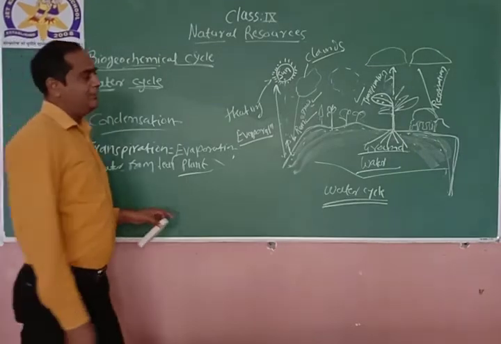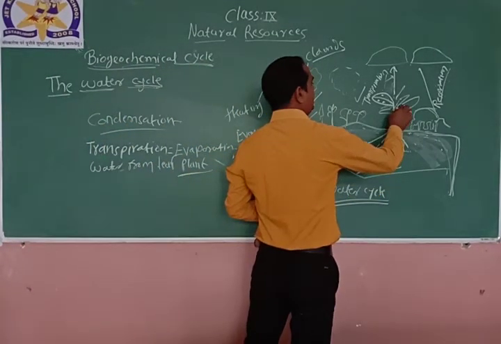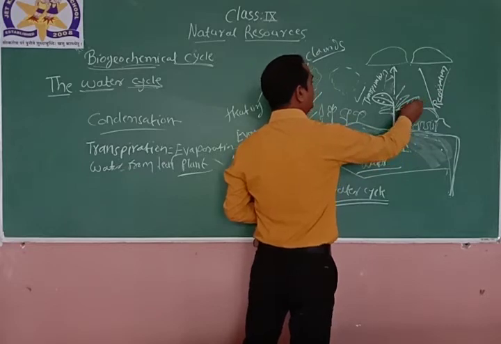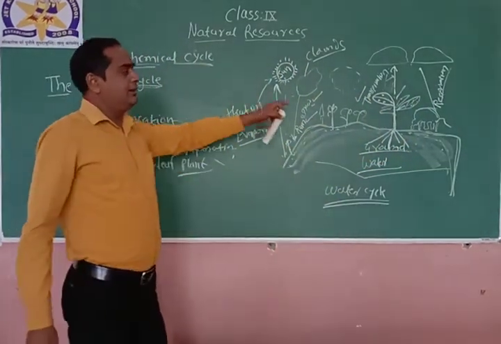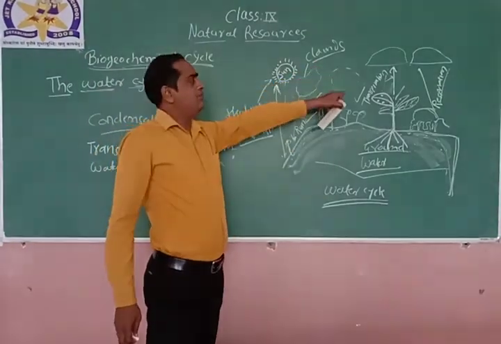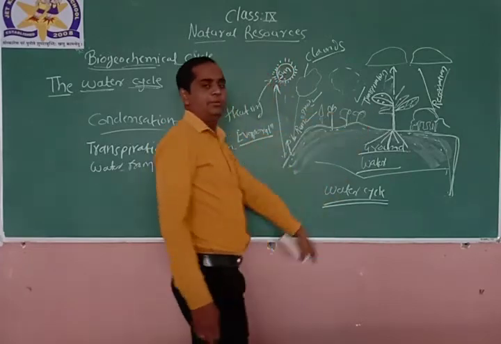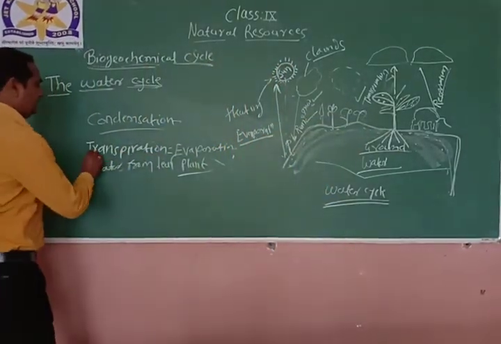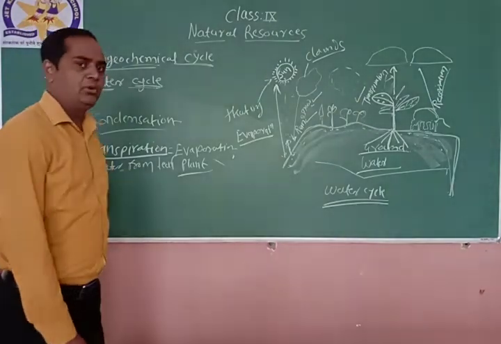The water will be absorbed by the root of the plant, and it will get deposited on the surface of the leaf in the form of droplets, and these droplets again will evaporate into the environment by the sun. This is called the transpiration process, right?